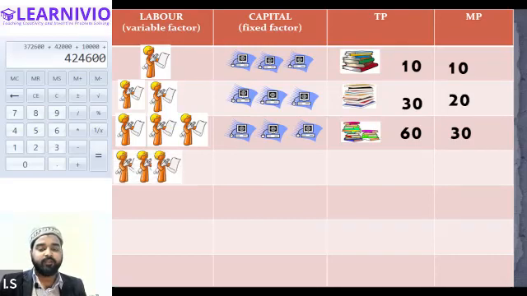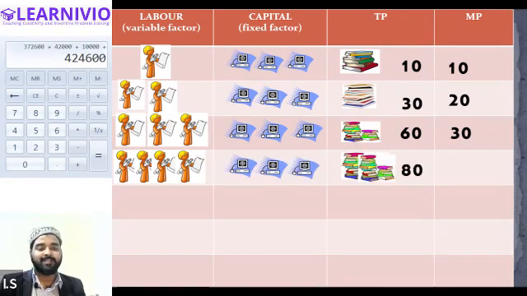After that, when you add the fourth labor, you can notice that there are only 3 machines and we already have 3 labors to work on these machines, but we have decided to add one more labor. By adding this labor, he won't be able to contribute very much in the production process. He will in fact wait for others to finish using the machine, and only then will he be able to use that machine for production. So eventually he will contribute less as compared to the previous labor. That means his marginal product starts to decline. So this labor is contributing only 20.